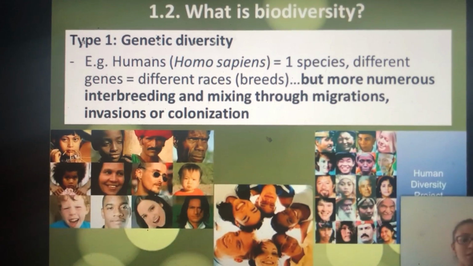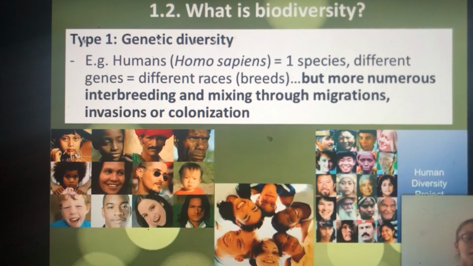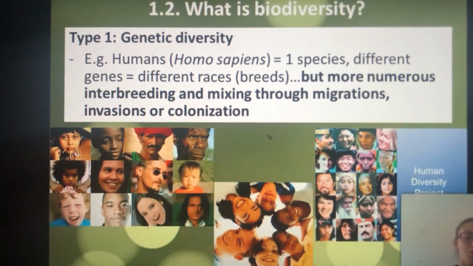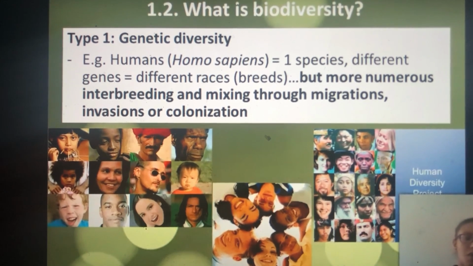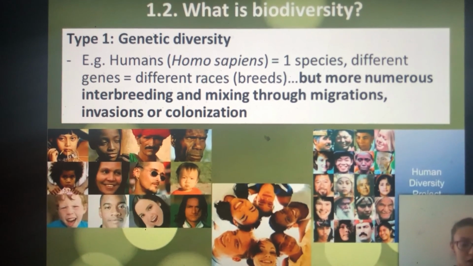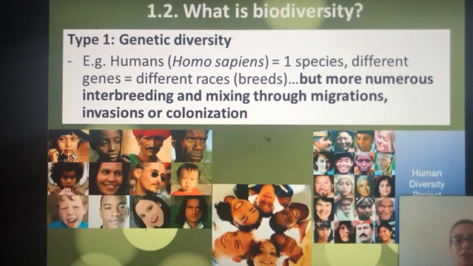The reason for this is because there has been more interbreeding and mixing of the human race through migrations and invasions and colonization, whereas with dogs there's very little interbreeding. So this is the reason why humans look more similar.